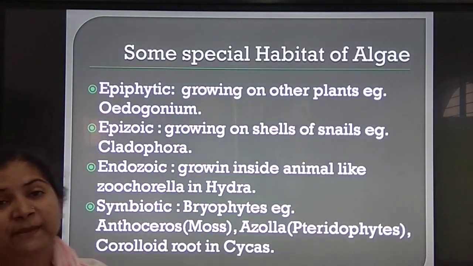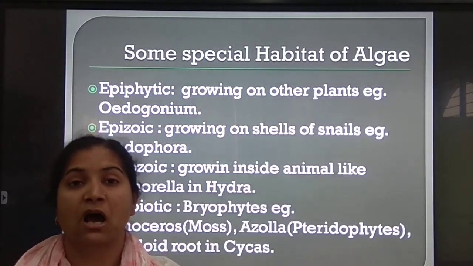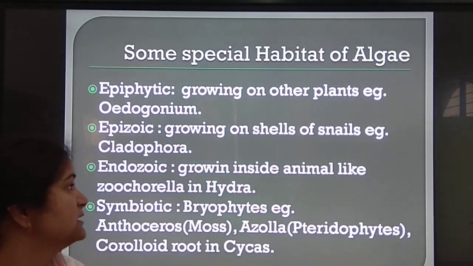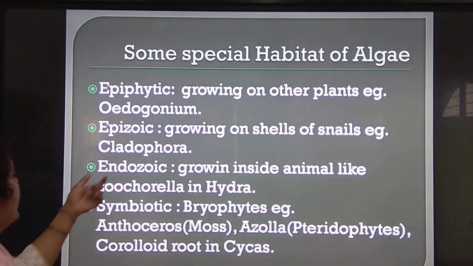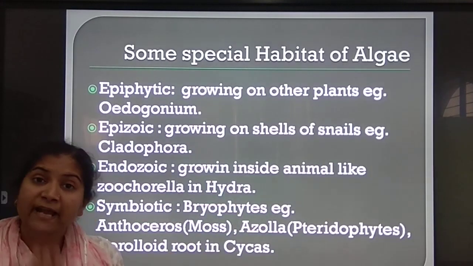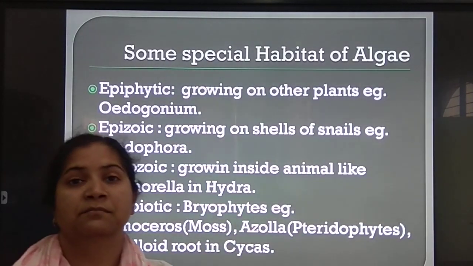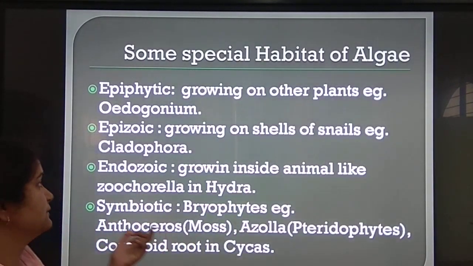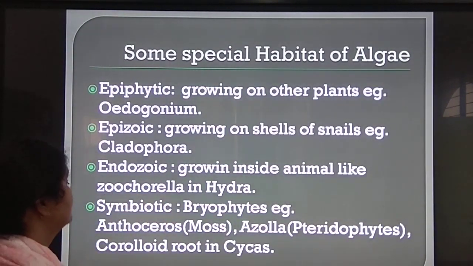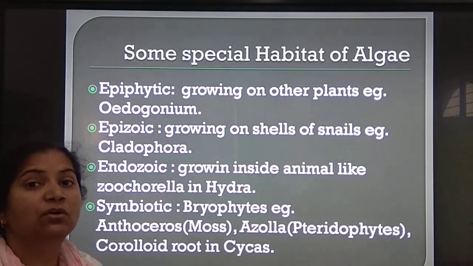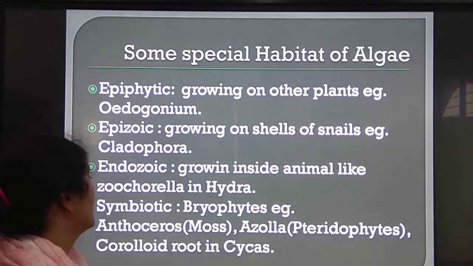Epizoic means the algae growing on the outer surface of animals, like shells of snail. Example, Cladophora. Endozoic, growing inside the animal, inside their body cavity. Example, Zoochlorella in Hydra. This Hydra is green in color because of the growth of the algae inside.